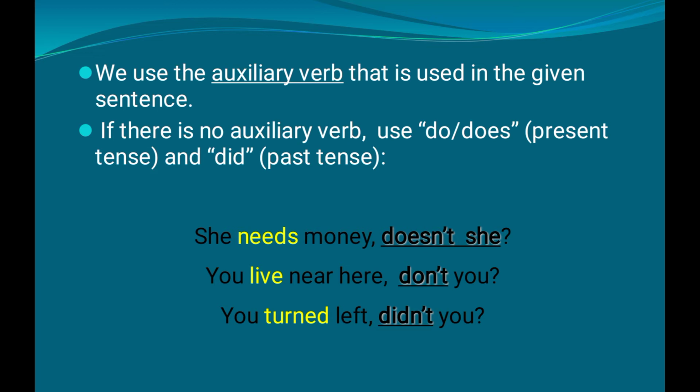And see the tense form of it, turned, T-U-R-N-E-D. That is a past form of turn. So here we have to use the past form, that is we need to use did. And since we have to form a negative tag, we need to add did plus not, that is didn't you. So that is the way we need to create tags for sentences.